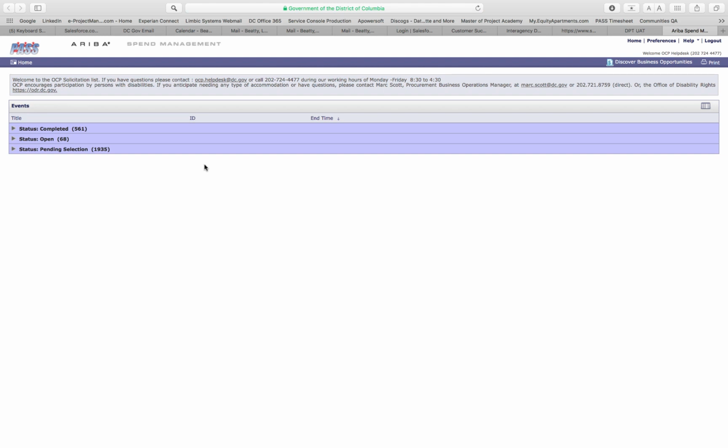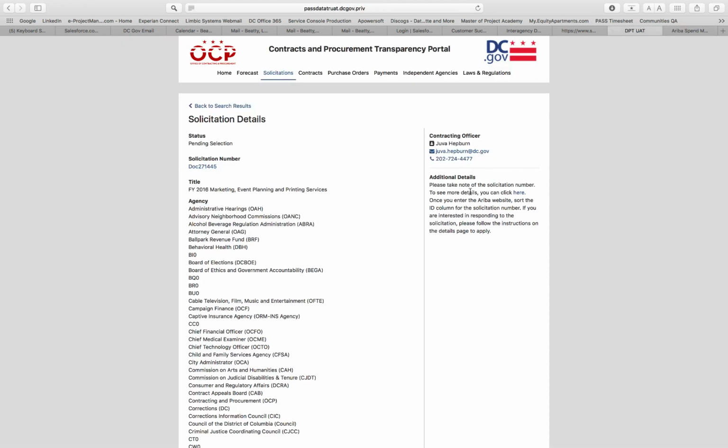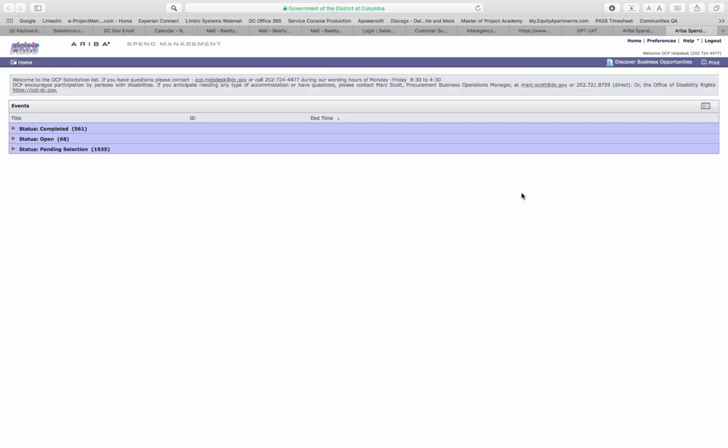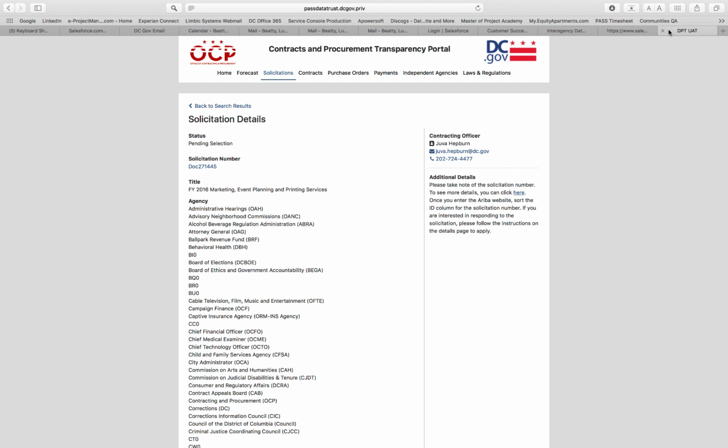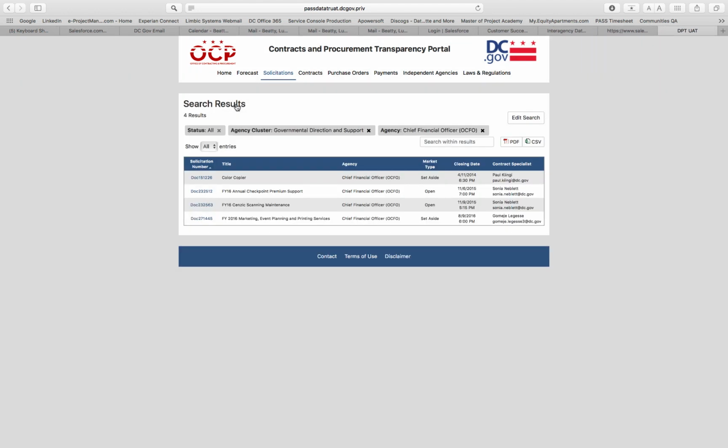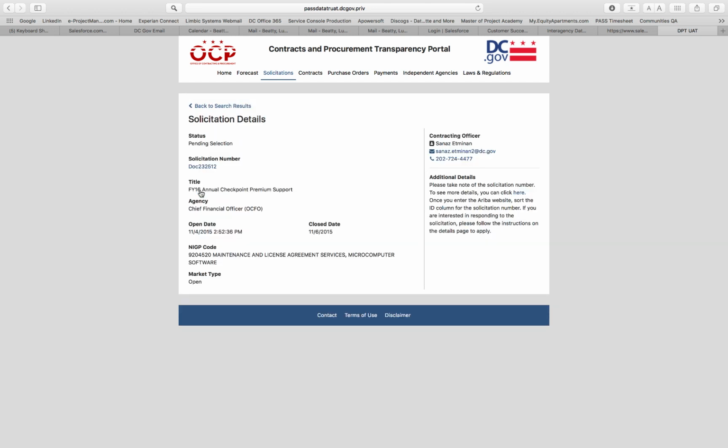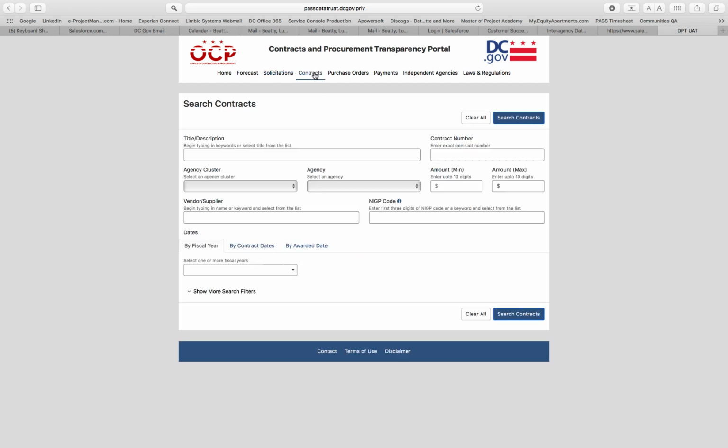We've included solicitations from both Ariba and manually entered provided by other agencies not using PASS, so that they're combined in one list and then allows you to go out to Ariba for those that are in Ariba. You can see that the metadata changes depending on the solicitation. All the metadata is there for both manually entered and Ariba solicitations.